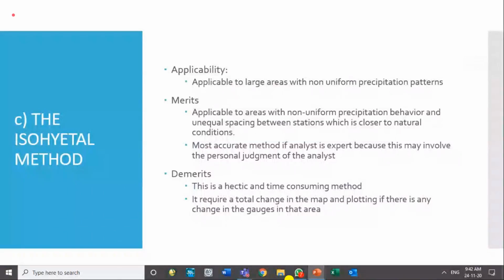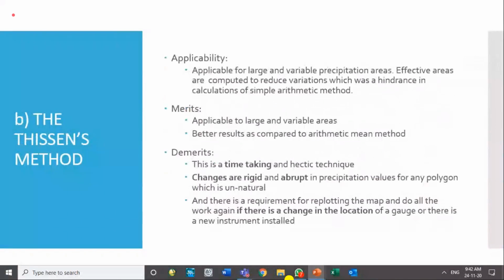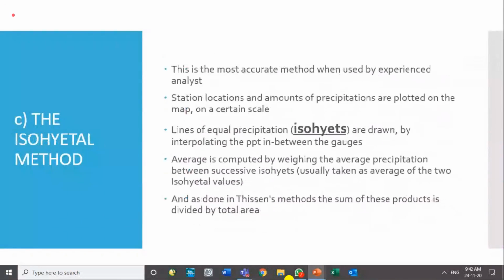In the isohyetal method we have a smooth change from one location to the other. We draw the lines of equal rainfall. We draw the lines of equal precipitation using the interpolation method, and the more isohyets there are, the smoother the variation shown.